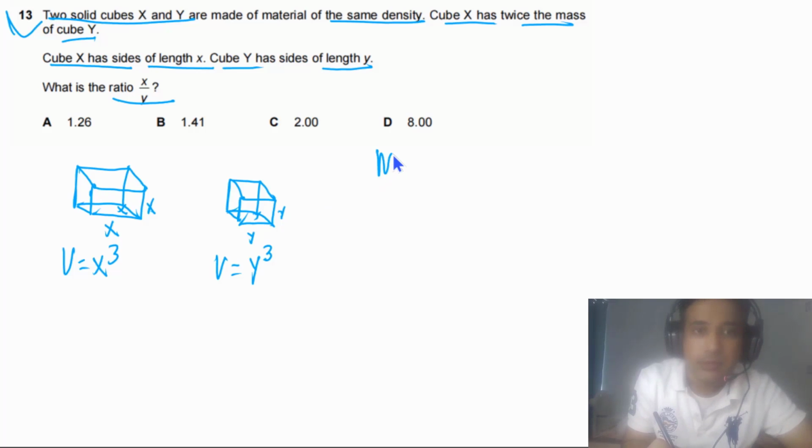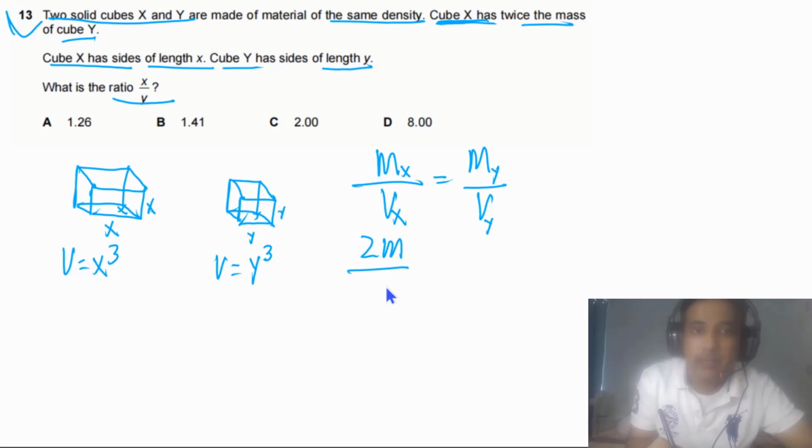So it means that the mass of X divided by the volume of X has to be equal to the mass of Y divided by volume of Y. For this question, it is given to us cube X has twice the mass, so we can say this is 2m, and this will be divided by X cube, and here we have m divided by Y cube.